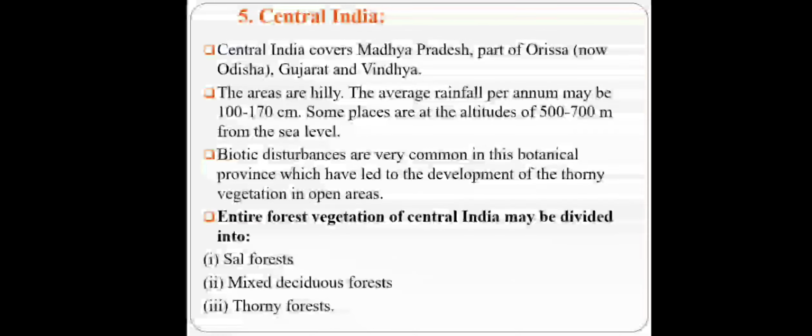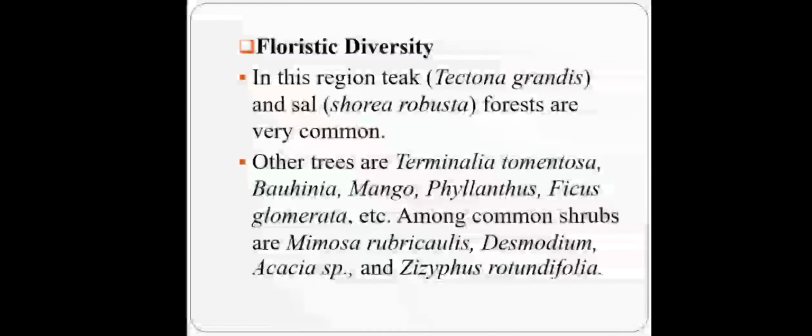This entire forest vegetation is divided into three parts: sal forest, mixed deciduous forest and thorny forest. Floristic diversity mainly includes two plants, teak and sal. Teak is Tectona grandis and sal is Shorea robusta. Other trees like Terminalia, Bauhinia, Polyalthia, Ficus, Mangifera are common. In dry areas, Ziziphus and Acacia species are dominant. This part includes central area, Madhya Pradesh, some part of Odisha, Chhattisgarh.